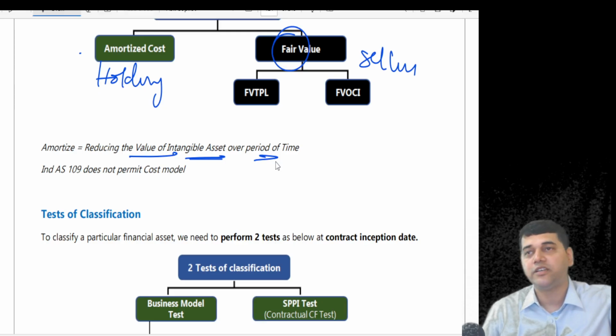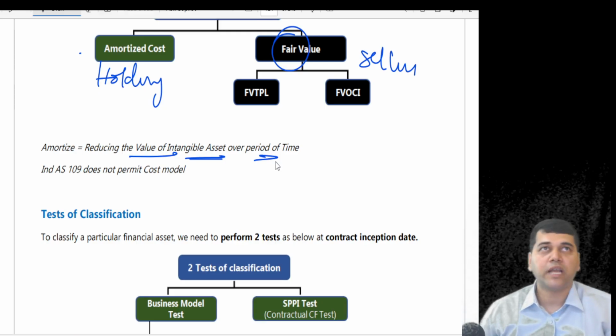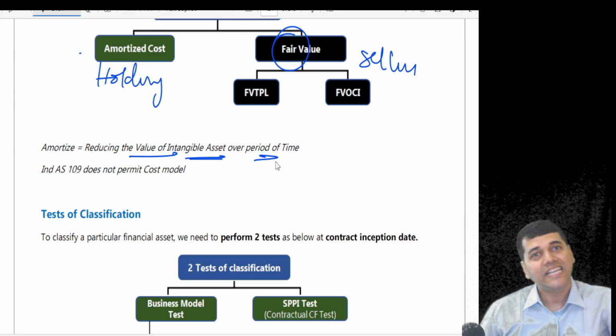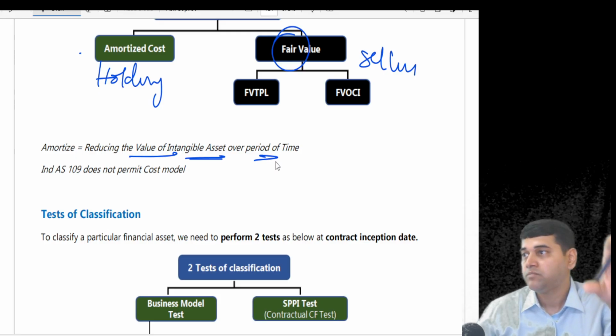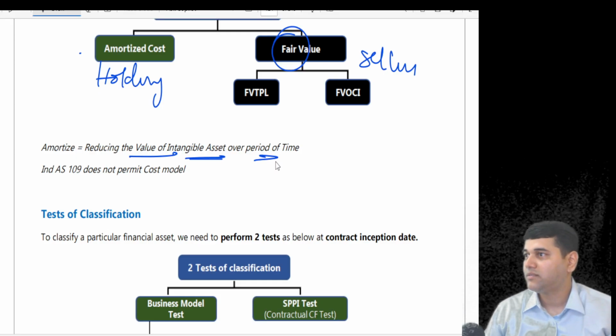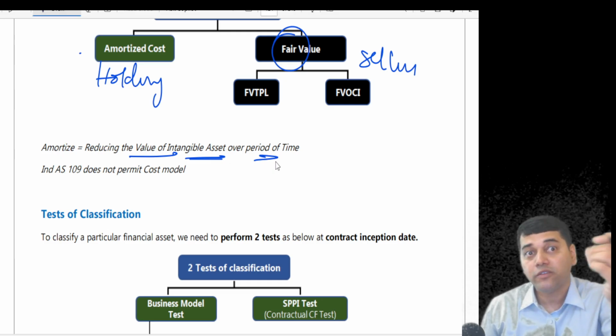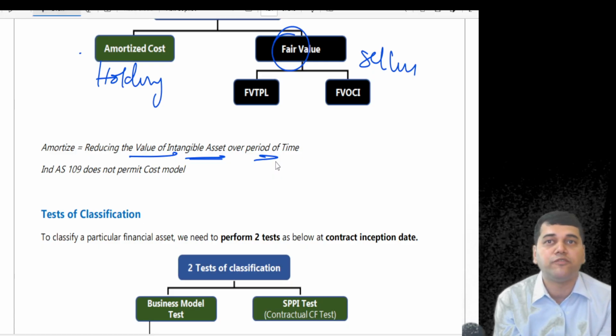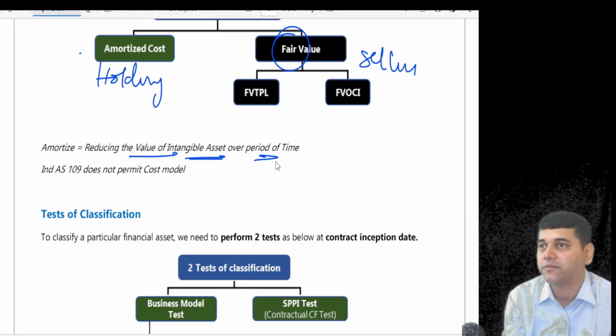Like building value is diminishing. One day an earthquake happened and one of the portions fell down. What you do? That day only, since it is observable, you charge it to the P&L. Correct, no? That's because you got an L1 input. You see that sudden diminution has happened in the value of the investment. You call it impairment also.